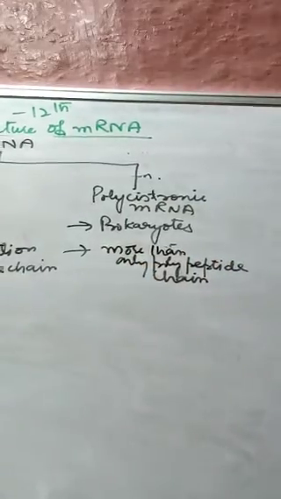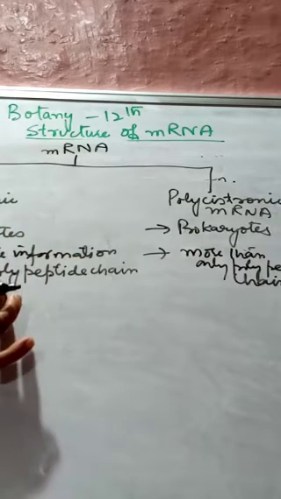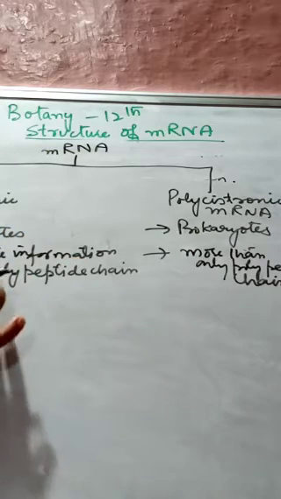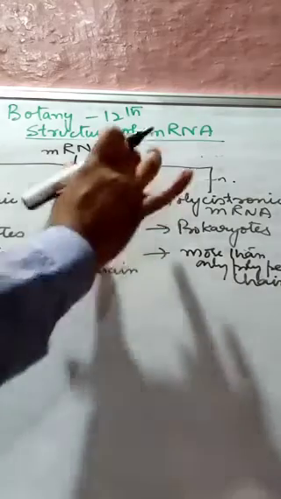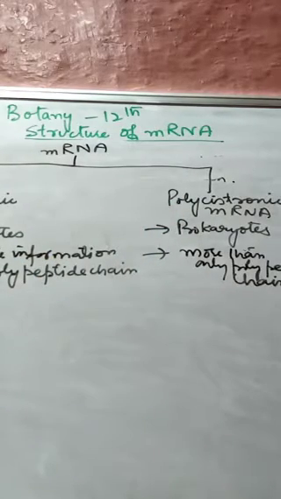So in monocistronic, it has the genetic information, and that genetic information codes for only one polypeptide chain, while in case of the polycistronic, it contains genetic information for more than one polypeptide chain.